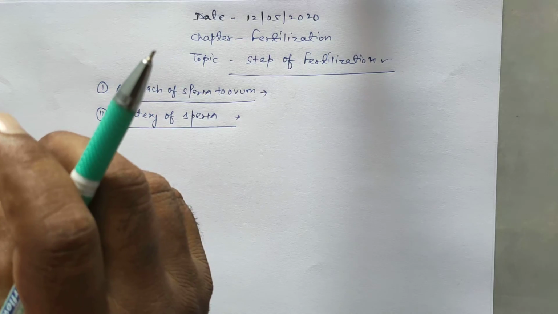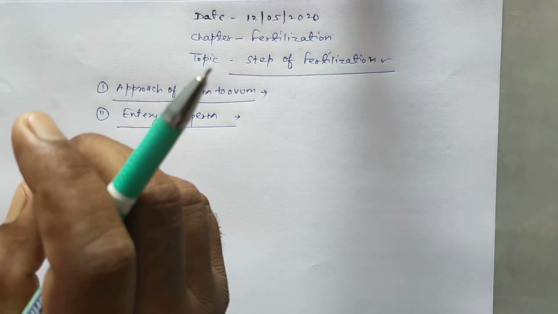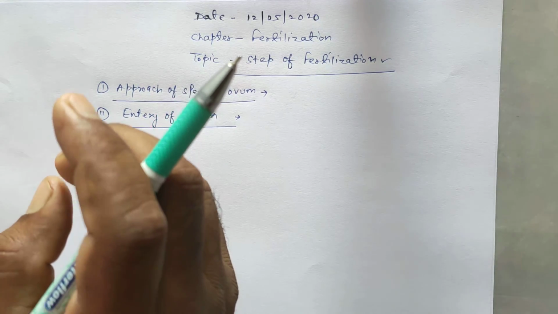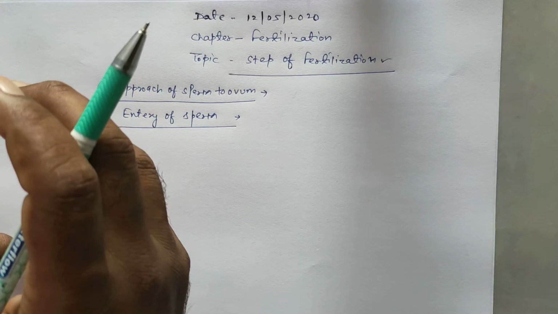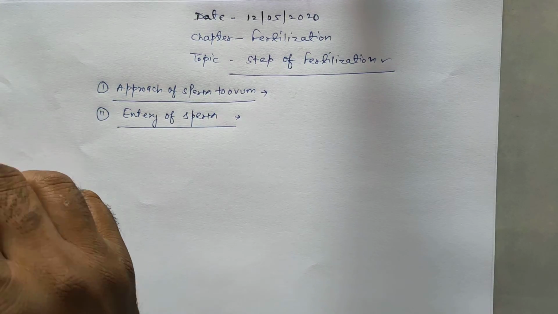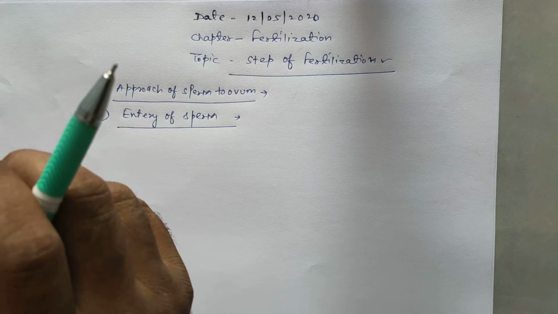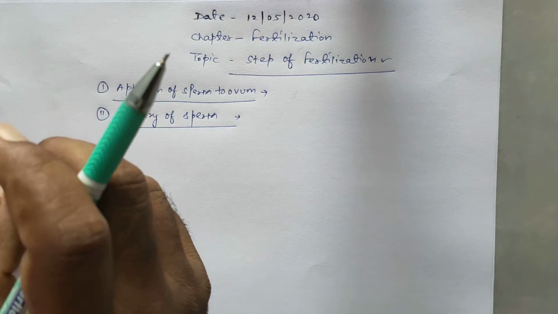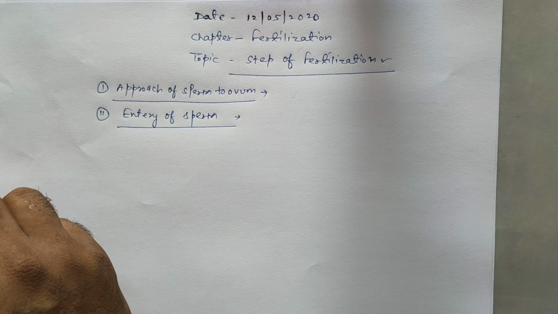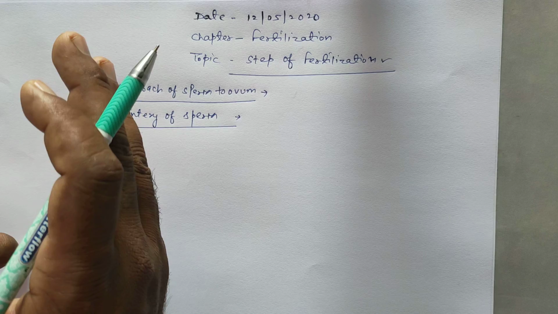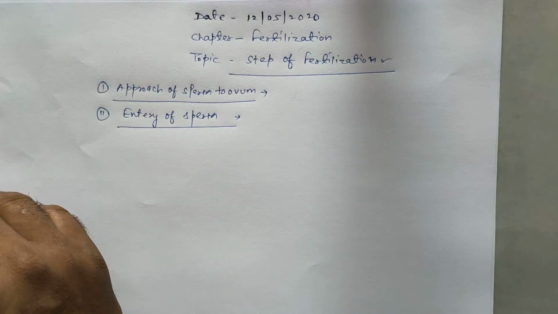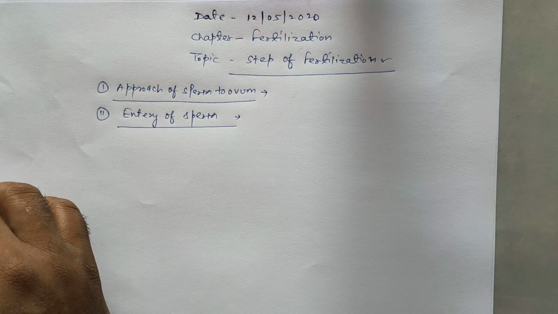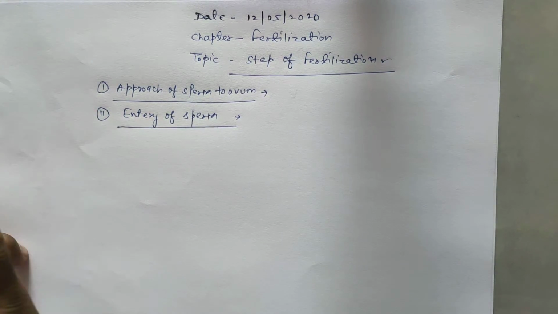Mostly sperm are dead because, first, epithelial cells of the vagina are phagocytic in nature, so these cells phagocytose sperm. Second, the birth canal media is acidic, its pH is below 7. In acidic media, sperm get unfavorable conditions, so sperm become dead.